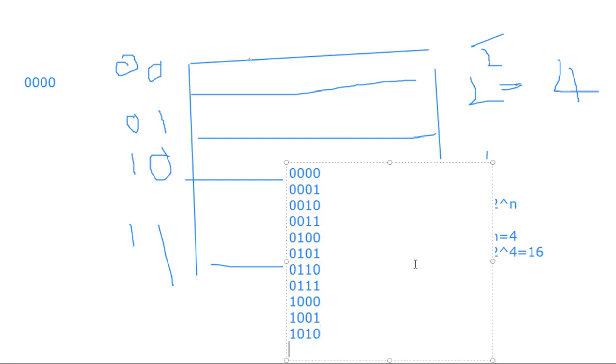Then 1 0 1 1. Then 1 1 0 0. Then 1 1 0 1. Then 1 1 1 0.